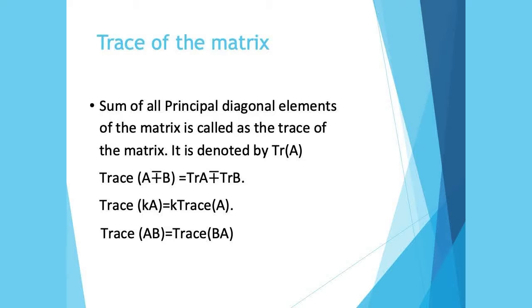Next is the trace of the matrix. Trace of the matrix is defined as the sum of all principal diagonal elements of the matrix. Clear? So trace of the matrix can only be found for the square matrix. Clear? These are the properties of trace of A. Trace of A plus B is equal to trace of A plus trace of B. Similarly, it is for the minus sign also. Trace of kA is equal to k trace of A, and trace of AB is equal to trace of BA.